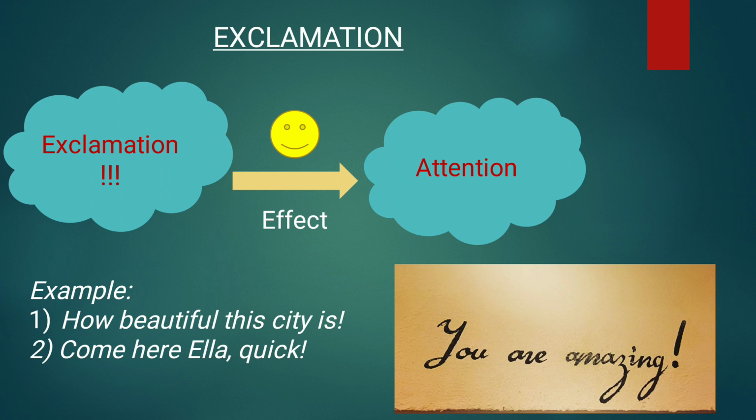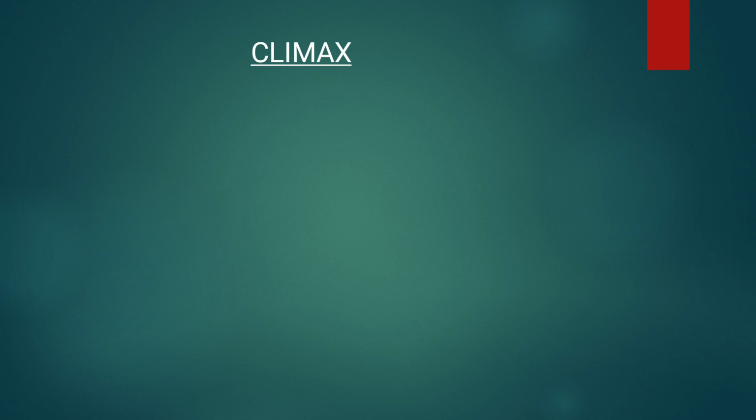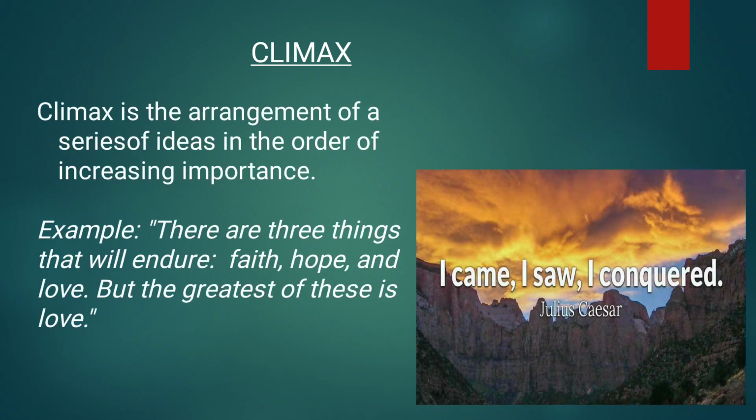The seventh figure of speech in this category is climax. In climax, words are arranged in ascending order. In climax, words will be arranged in ascending order according to importance. There are three things that will endure: faith, hope, and love. Faith is important, hope is important, but the most important one is love. But the greatest of these is love.